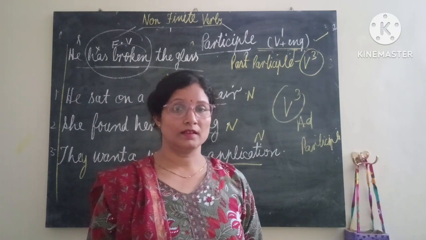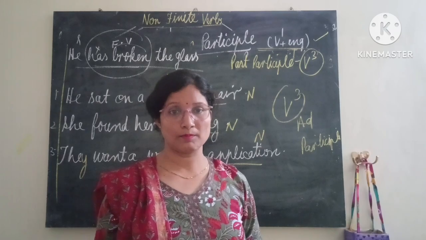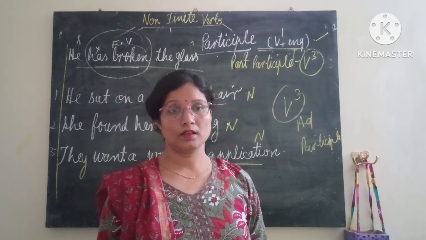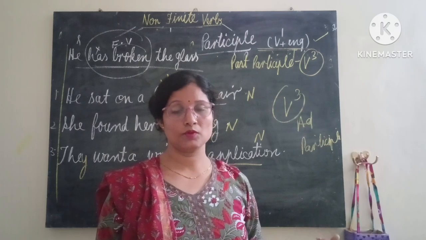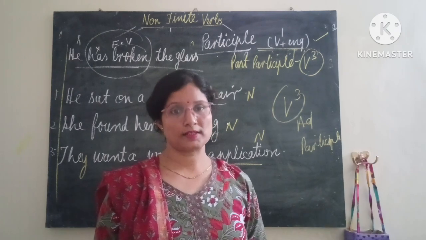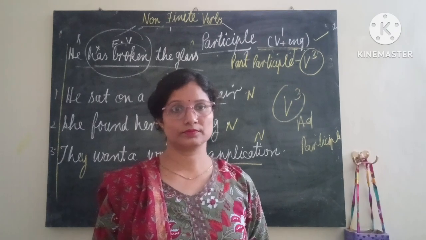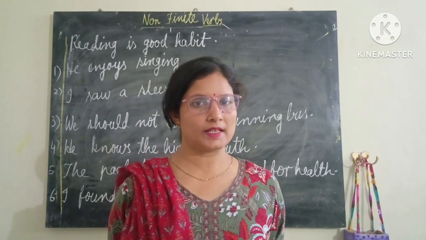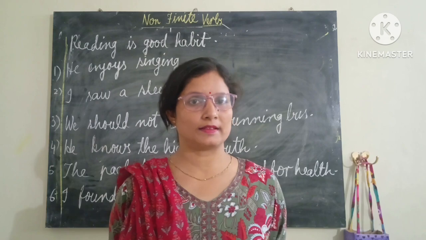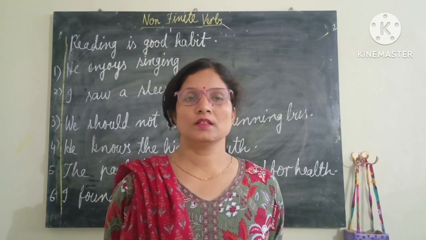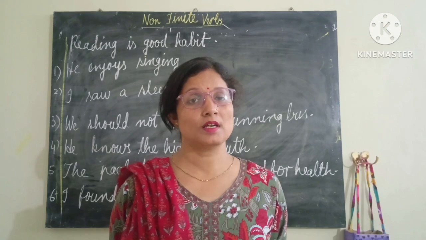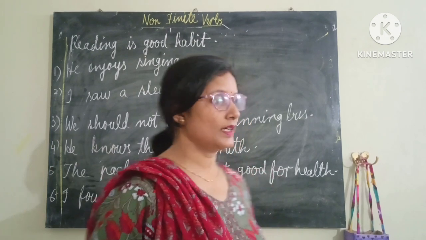Okay, and I want to give you one hint on how to differentiate between them, with a few examples I will give after these few exercises. Now let's see these sentences where I have given you mixed sentences, and we have to see which word is a gerund and which word is a participle. Okay, let's see one by one.